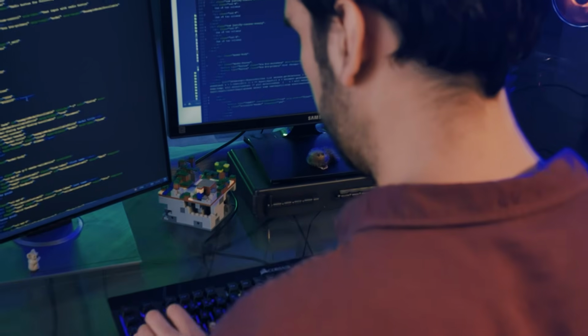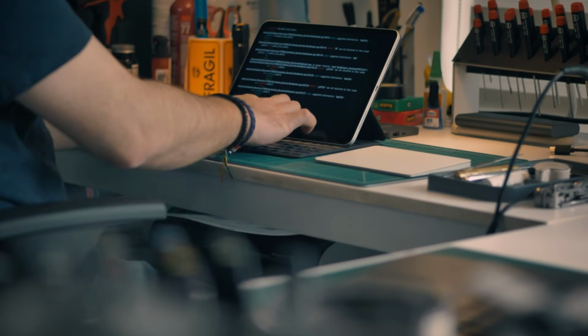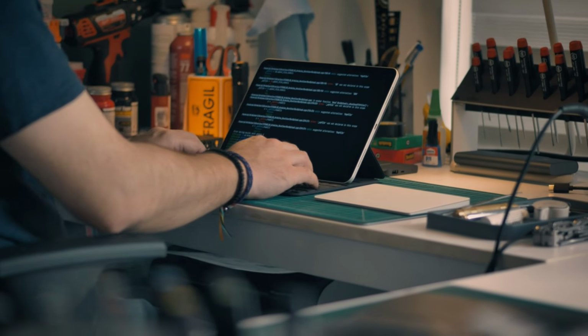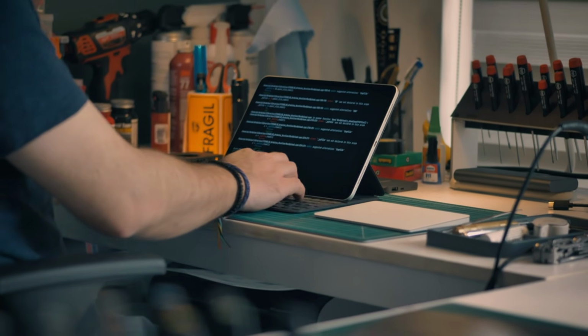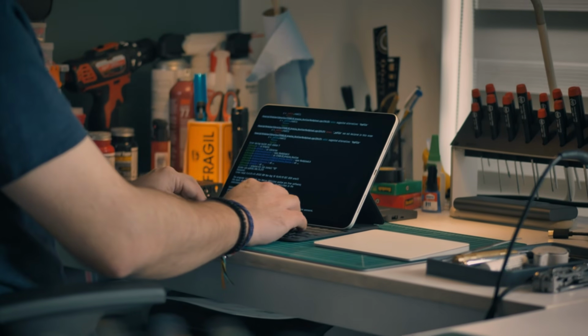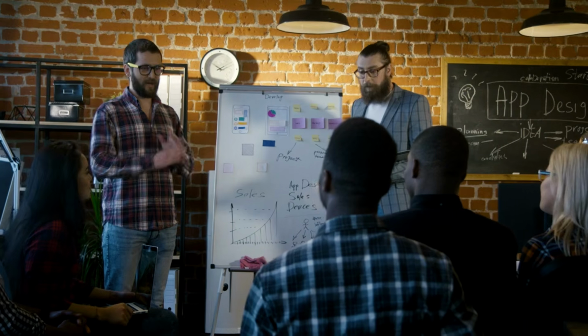Every app you use today started with code. Instagram, YouTube, your phone's operating system, all of them were built using coding. But have you ever wondered what coding really is? Is it just random text on a black screen? Or is it something more? How does typing words turn into real apps and software? In this video, we are going to explain how coding actually works in the simplest way possible.